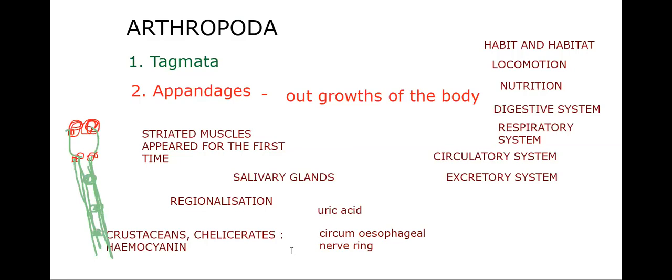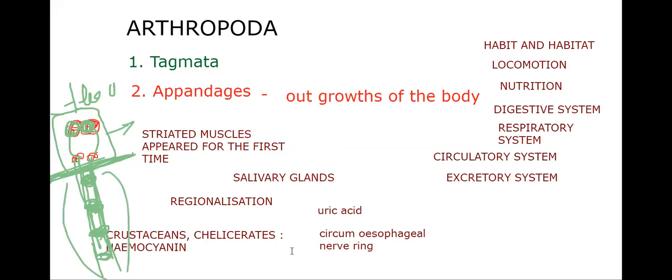One thing you have to remember: unlike chordates, this nervous system is not much centrally located in the head. Only the nerve ring is present there. That means the nerve ganglia in the body can manage themselves, controlling the body. That is a very important thing in phylum Arthropoda. If you take our cockroach and cut the head region where the nerve ring, the so-called brain or supraesophageal ganglia, is present, the remaining body will survive at least a week.